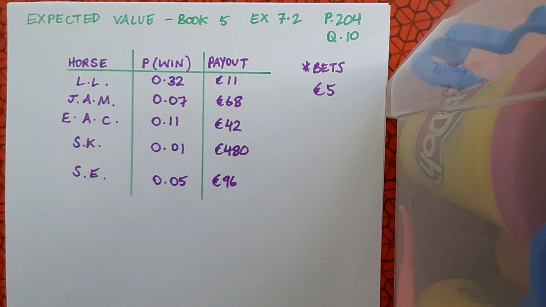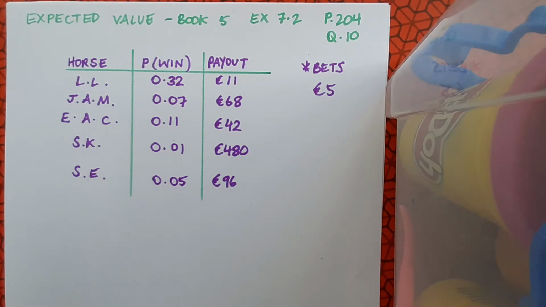This is a solution video for expected value from book 5, exercise 7.2, and it's on page 204, question 10. So this is the table that we have in the question. Grandad's off to bet on the horses and he puts a fiver on each horse, and the probability of a win is listed and the payout that he'll get in each case.